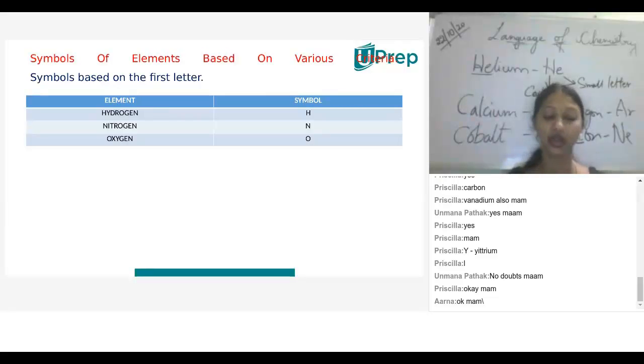Whomever I ask needs to unmute your audio, otherwise mute your audio, and you need to say all 1 to 30 elements, like hydrogen 1, helium 2, lithium 3, beryllium 4, boron 5, carbon 6, nitrogen 7, oxygen 8, like that up to 30.